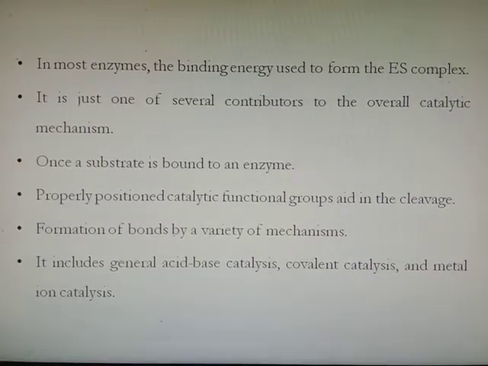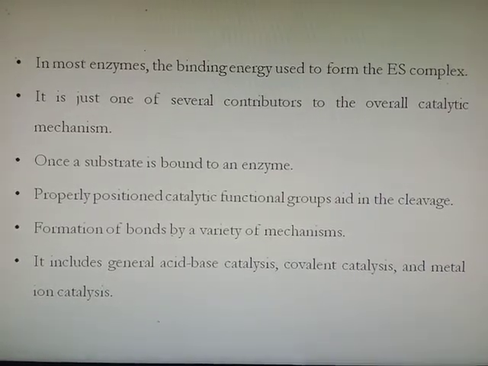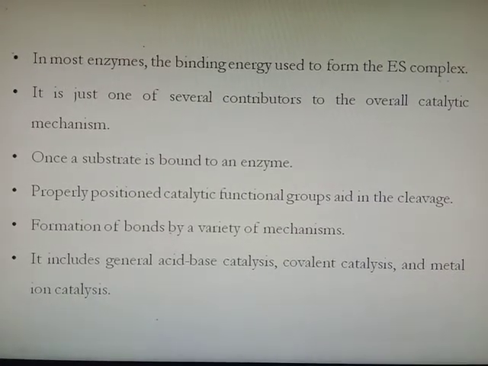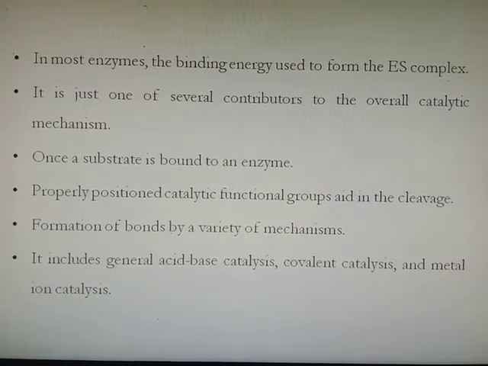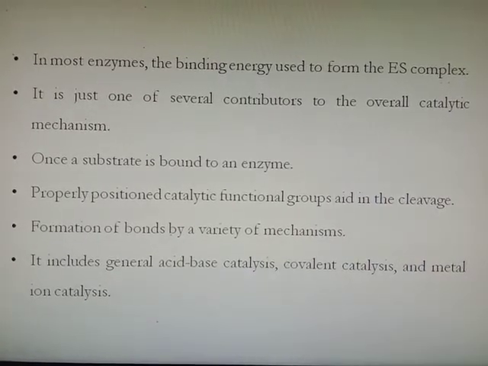Once the substrate is bound to the enzyme, properly positioned catalytic functional groups aid in the cleavage and formation of bonds by a variety of mechanisms. It includes general acid-base catalysis, covalent catalysis, and metal ion catalysis.